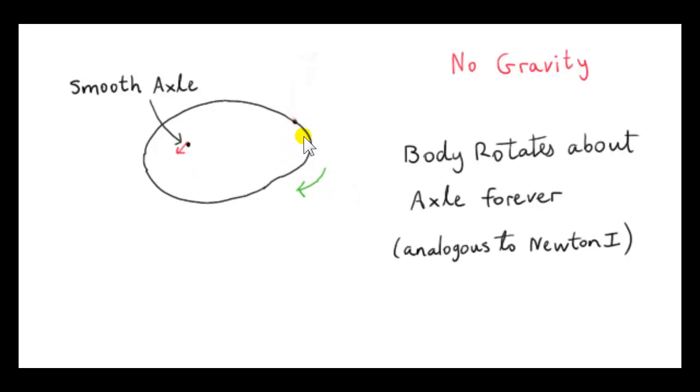So, this is analogous to Newton 1. This is shorthand for Newton's first law. If we have a particle that's moving with a certain velocity, v, well, if no forces act on this particle, if the resultant force on this particle is 0, then the particle will move with velocity v forever.